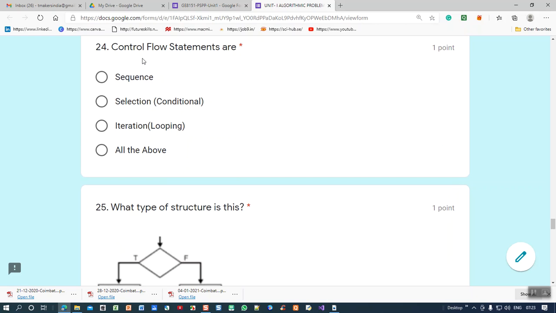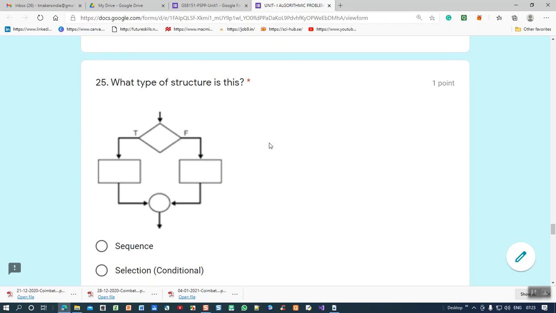24th question: control flow statements. What are the control flow statements? Sequence statement, selection statement or conditional, iterational or looping. All the above.